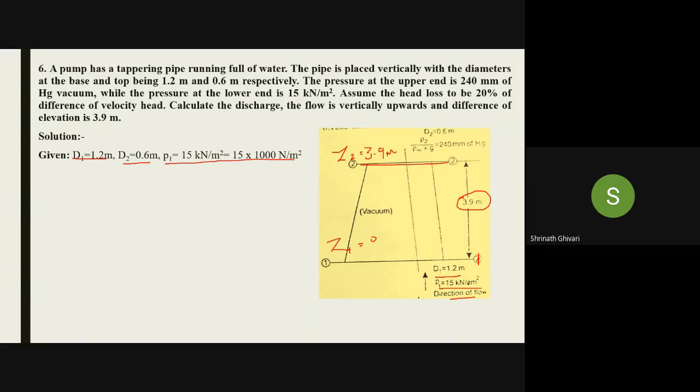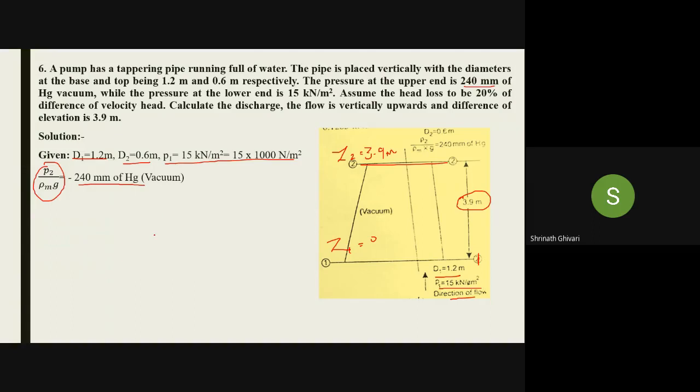Next, what is P2? P2 by rho g is given. He has told you that the pressure at the upper end is 240 mm Hg of vacuum. It is in terms of meter, so it is pressure head. P2 by rho g is equal to minus 240 mm of Hg.